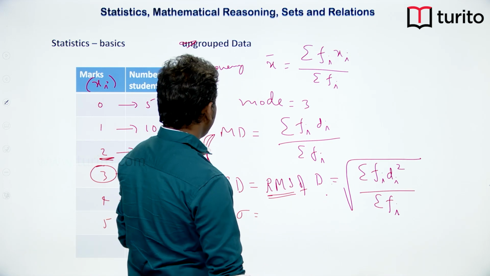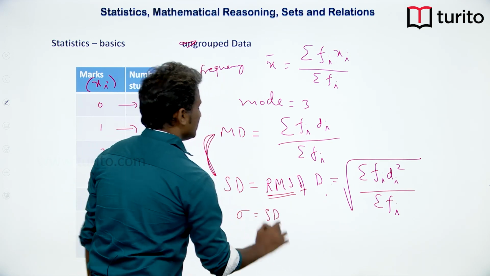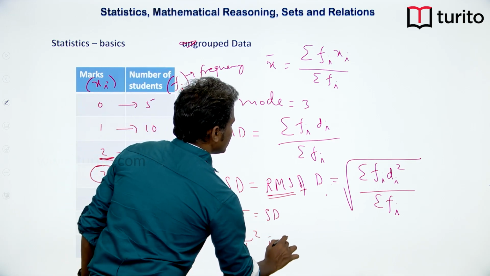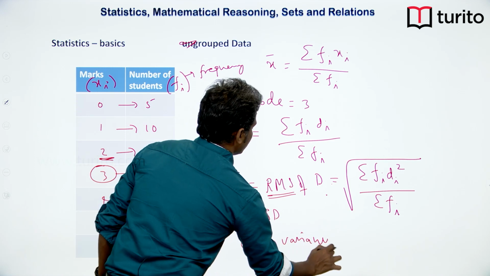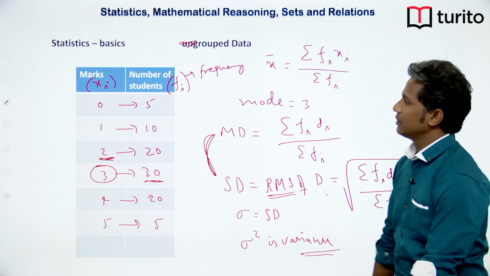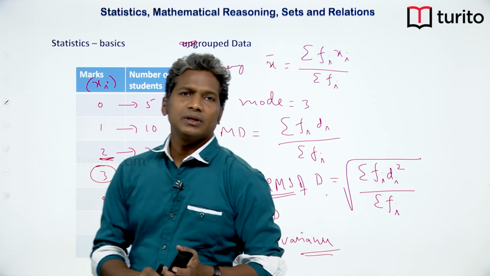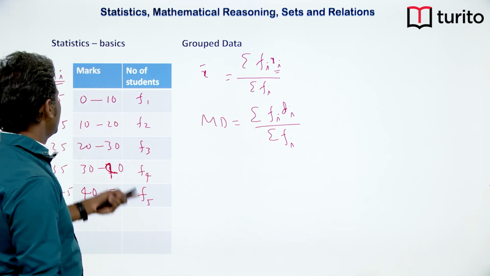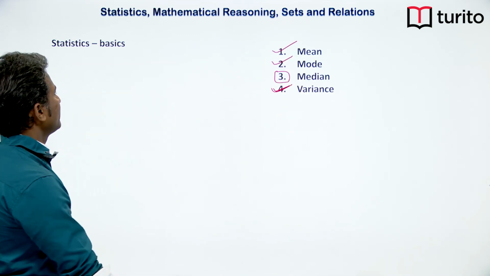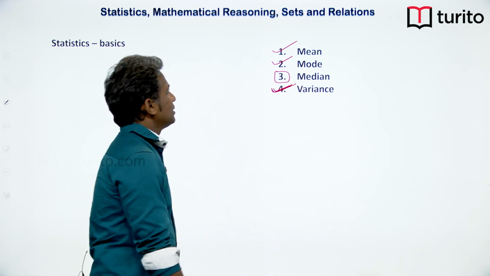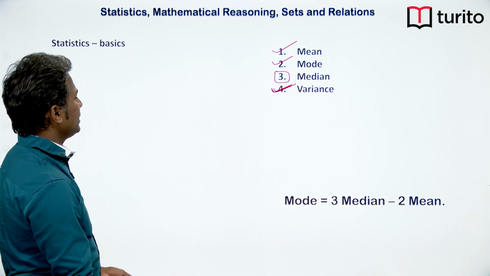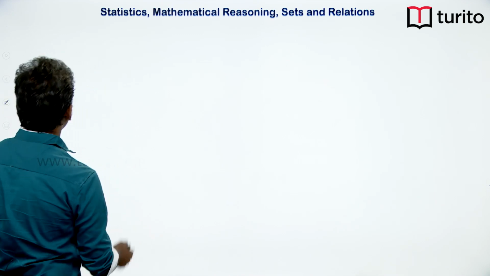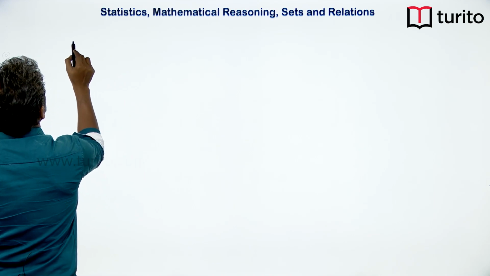Now, if we take the square of the standard deviation, it becomes the variance. So, sigma square is basically variance. So, you already know this idea. So, here we have understood the basic terms of mean, mode and variance. So, here also for the variance it is the same formula. So, we have understood variance. Now, before we go for the median, let me just explain another formula for variance. Suppose we have group data.